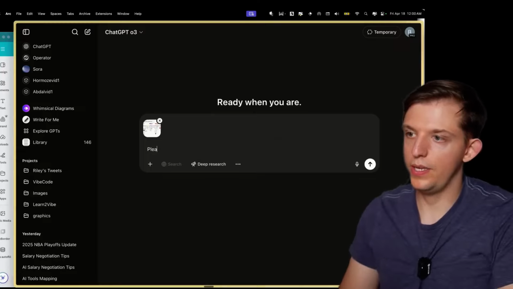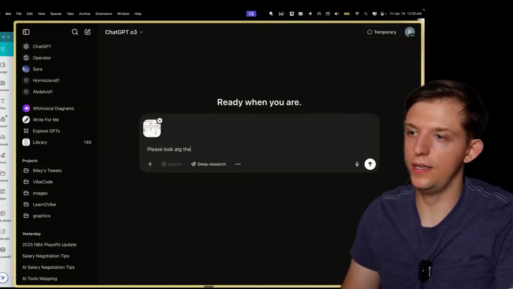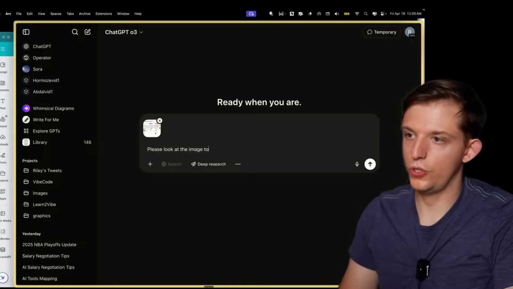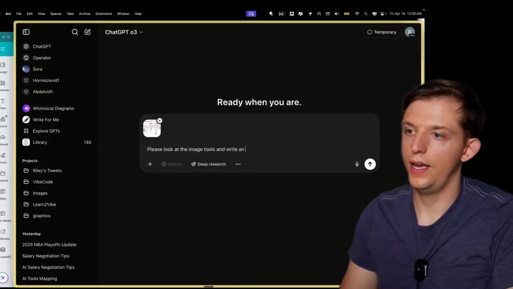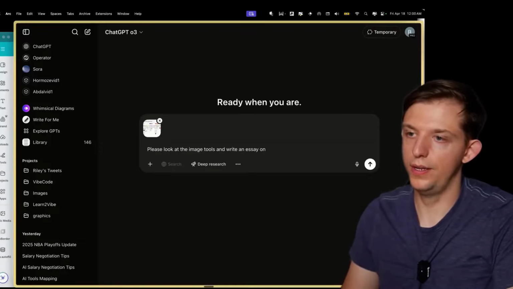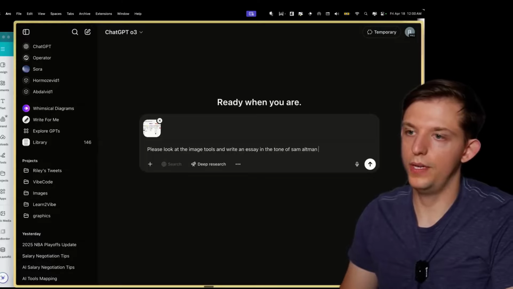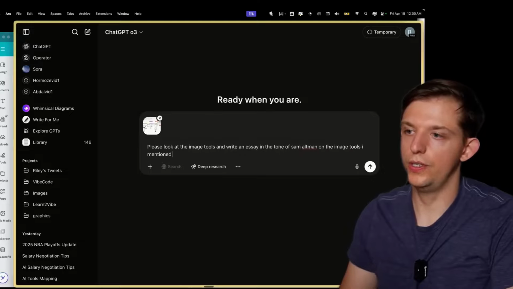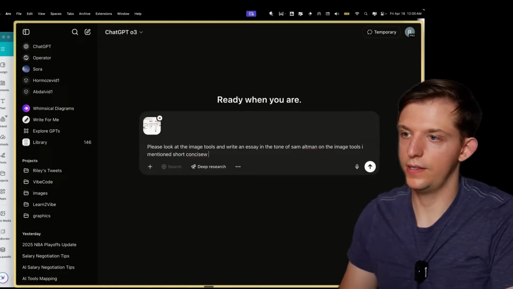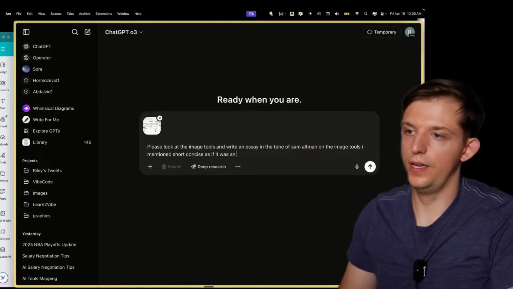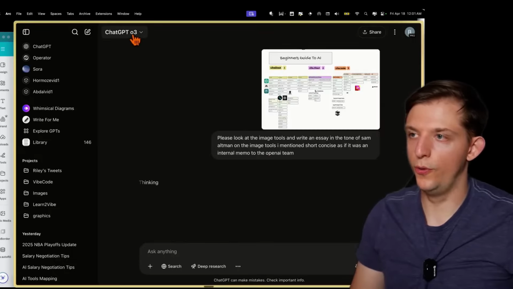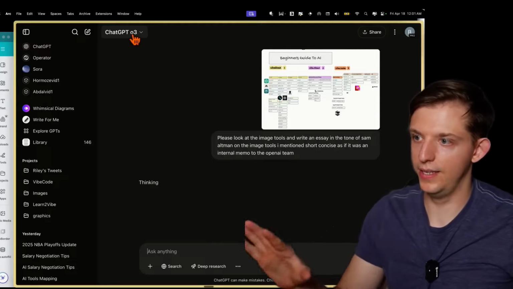And we can say, please look at the image tools and write an essay in the tone of Sam Altman on the image tools I mentioned, short, concise, as if it was an internal memo to the OpenAI team. And now this new O3 model, which we're going to talk about later.